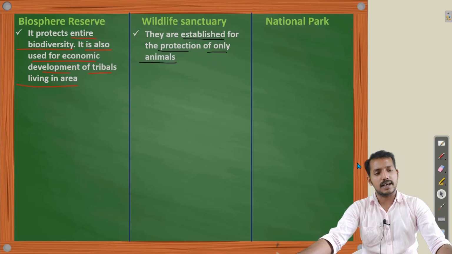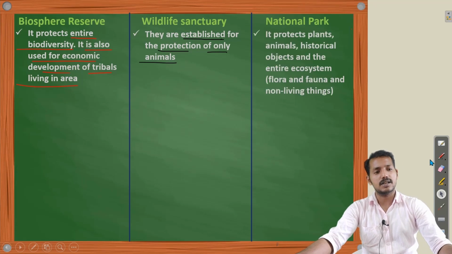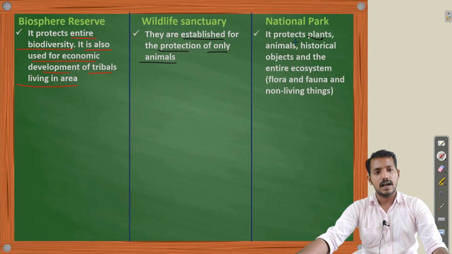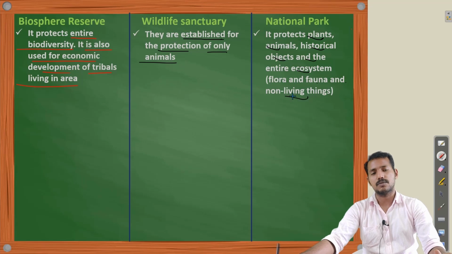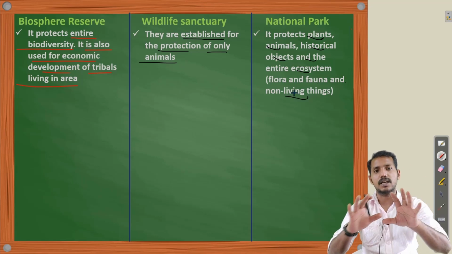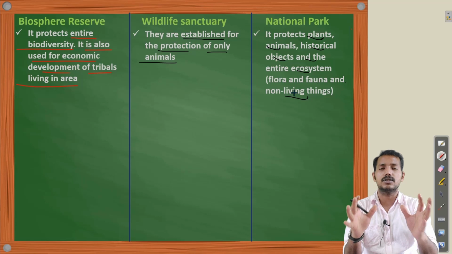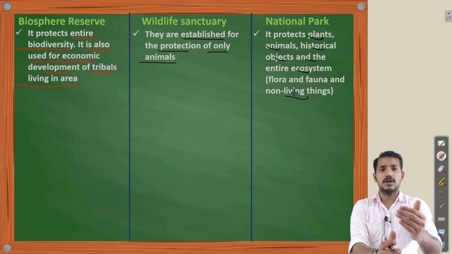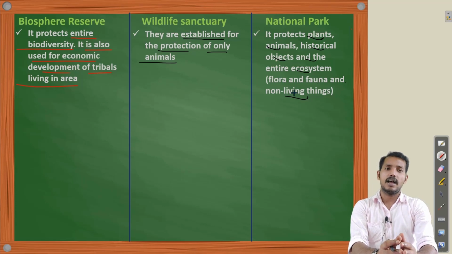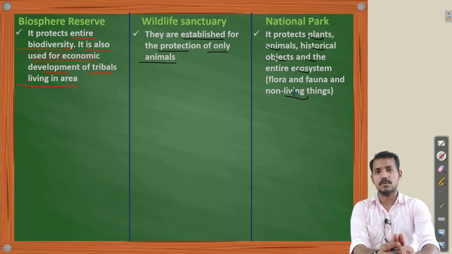Now when we come to the national park, its aim is to protect plants, animals, historical objects, and the entire ecosystem, including flora and fauna and non-living things. The entire system will be kept. That means it is completely reserved forest, especially a part of forest. We know that Satpura National Park is one of the famous national parks in India, and a lot of historical objects are found in that national park. Still, it is conserved as it is. One of the finest teak is found in Satpura National Park.